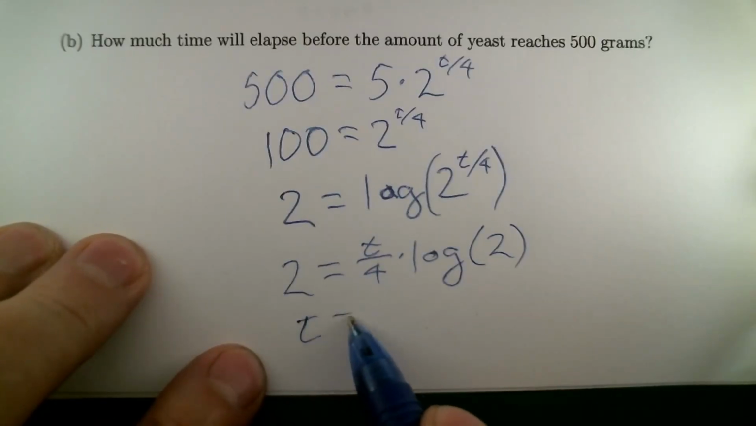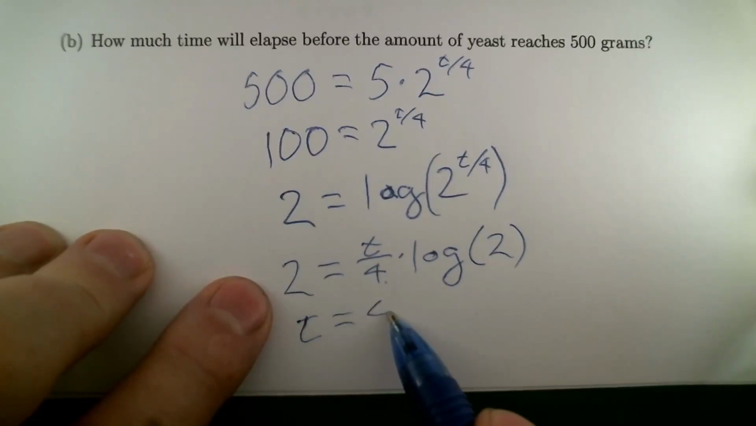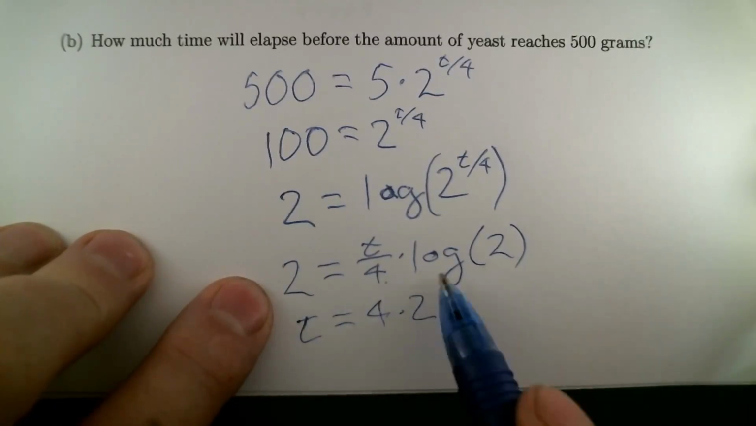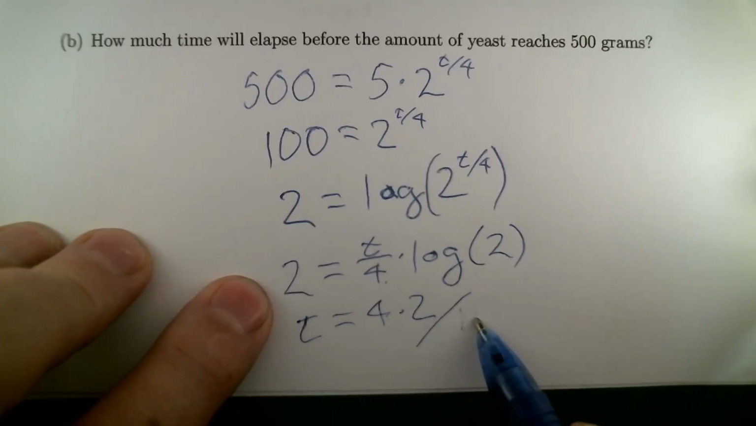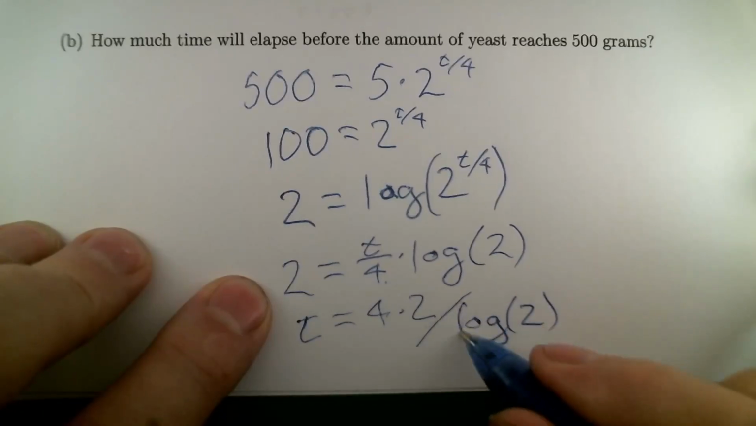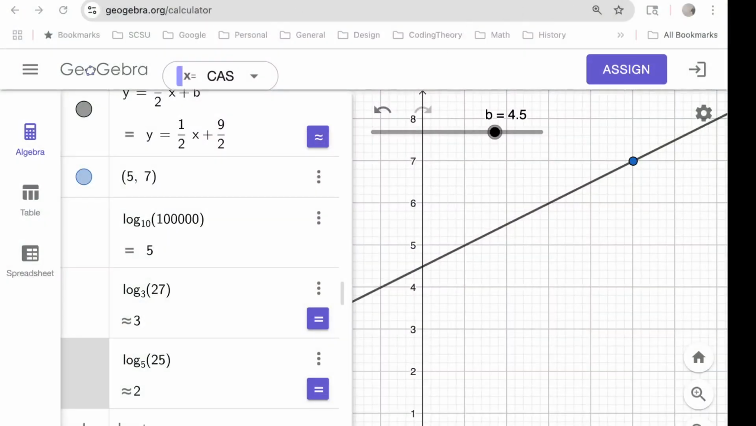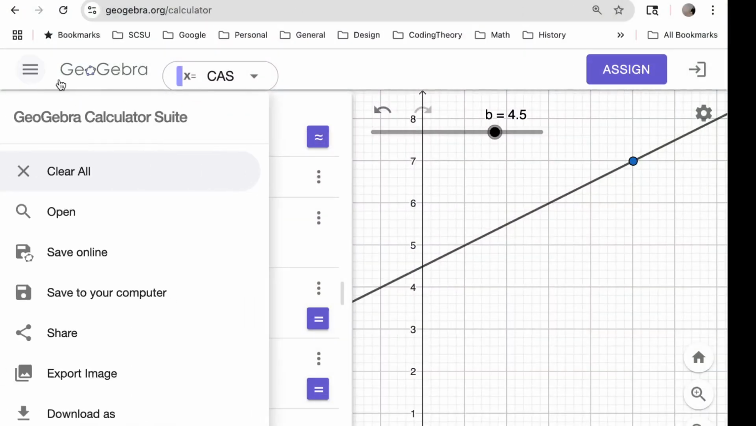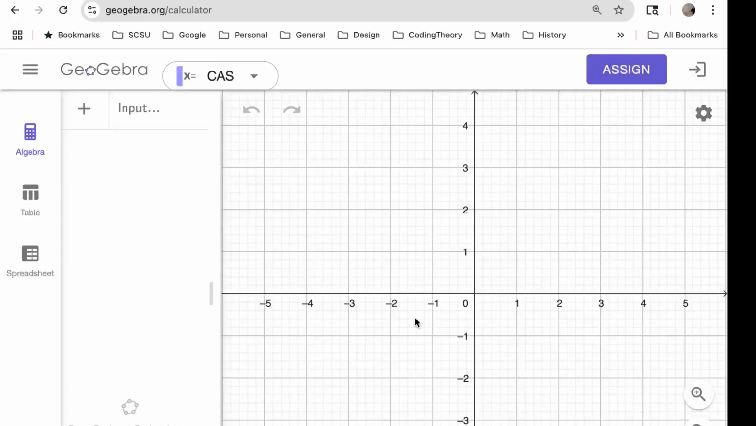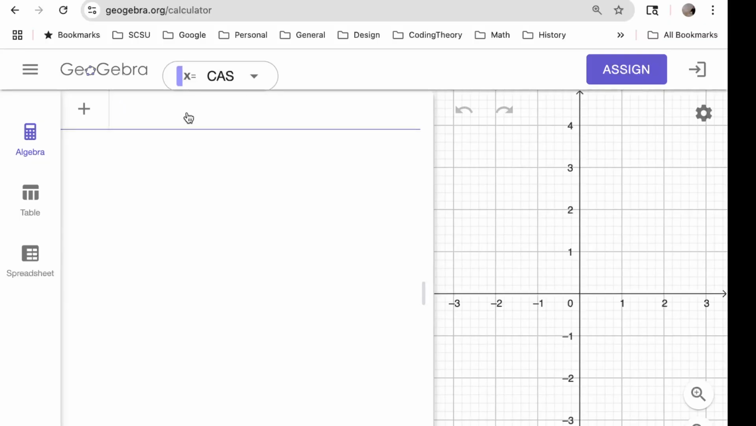All right, so t is, if I solve for this t, I'm going to times both sides by 4. So I'll have 4 times 2, and I'll need to divide both sides by log of 2. And I certainly want to get a calculator to do that. I'm going to clear all this other stuff out for a moment. I don't need to save it. What was the thing I was trying to calculate? 2 times 4 divided by log of 2.